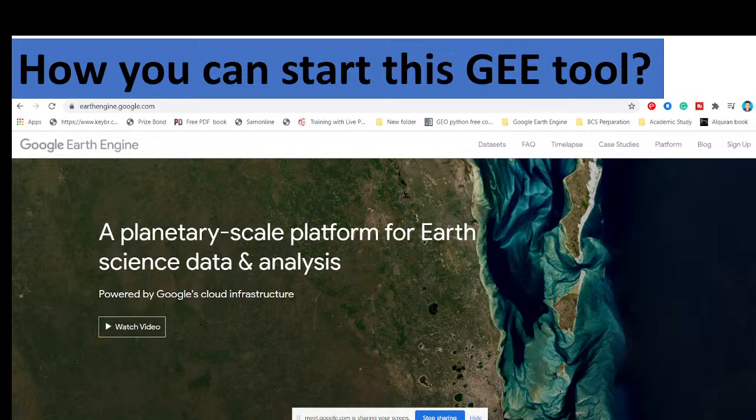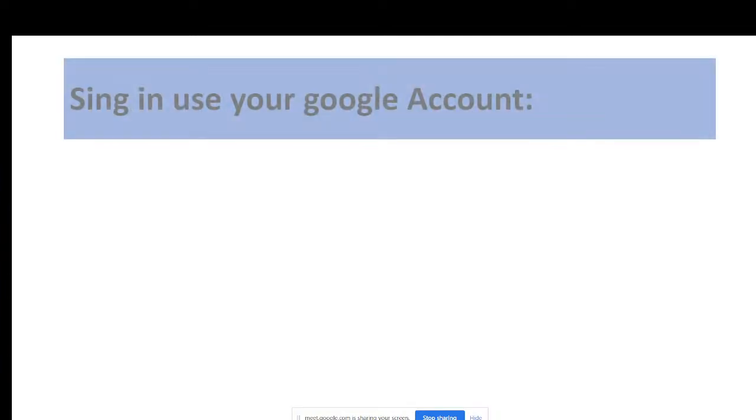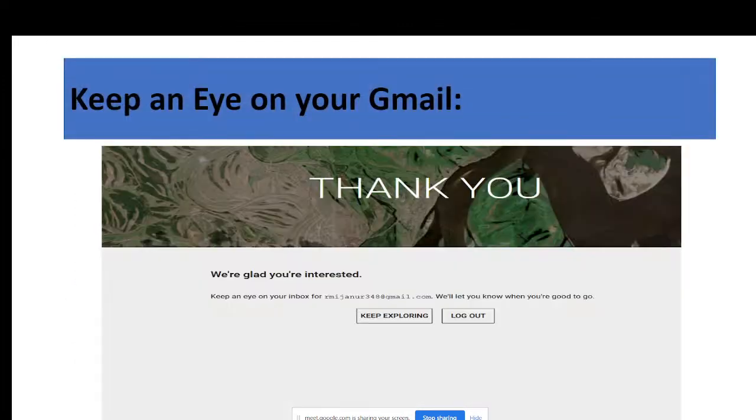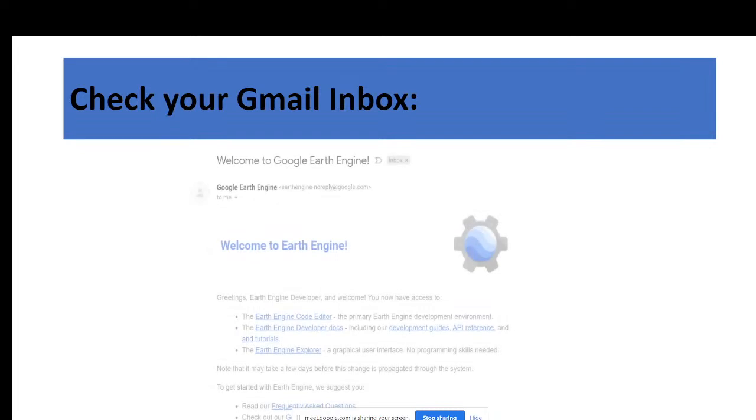And this is the starting. You can already complete this part. You just need to sign in with your Google account. Okay, fill out the form. You already covered this part. So you can simply check your email inbox. You can get the message from the Earth Engine authority. Now you can easily use their code editor. When you get this message, it means that you have successfully registered your Google Earth Engine account. So at this time, simply click on the Earth Engine code editor.